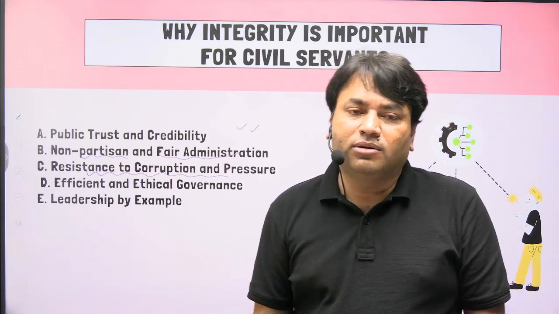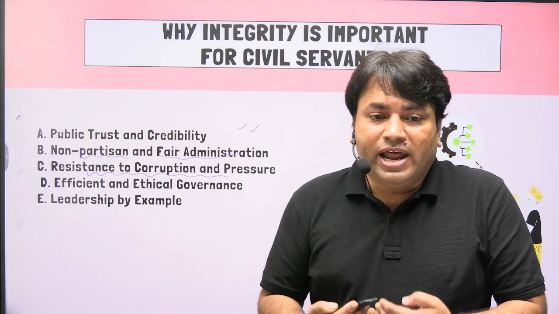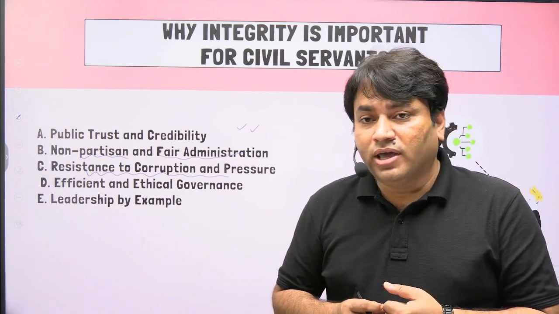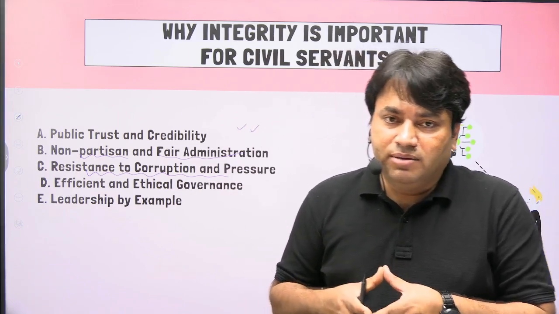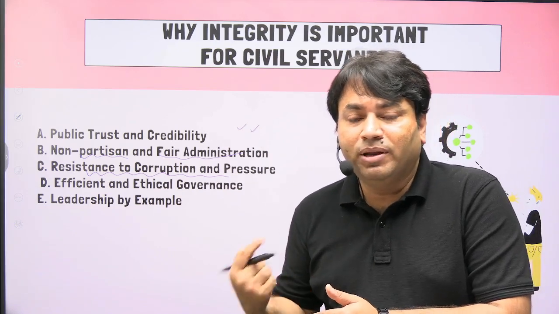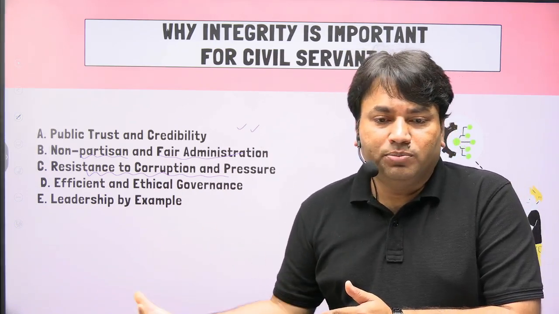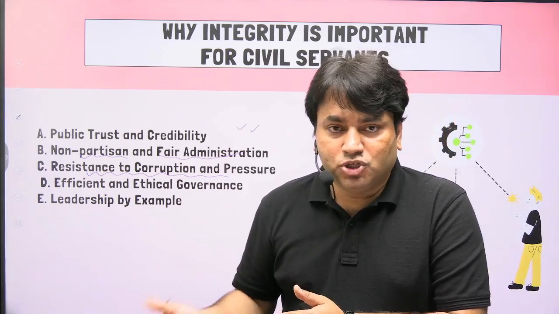And the fourth and most important point is that with this quality, an administrator can do what? For example, as an administrator, you are implementing schemes. When you are implementing the schemes, there will be no corruption in implementation. It means the implementation will be done in letter and spirit. So what will happen?